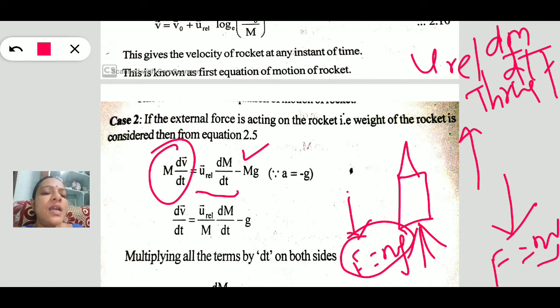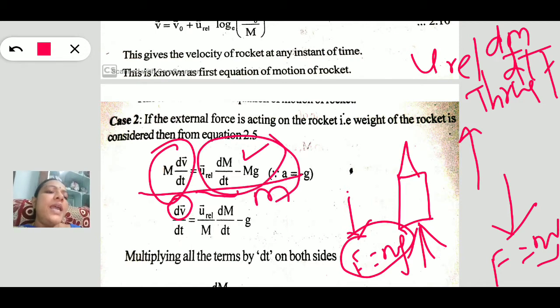Similarly, we again concentrate on dv, that is, on calculating the velocity. Dividing the right side of this equation by m, dv by dt is equal to u relative velocity by m times dm by dt minus g.